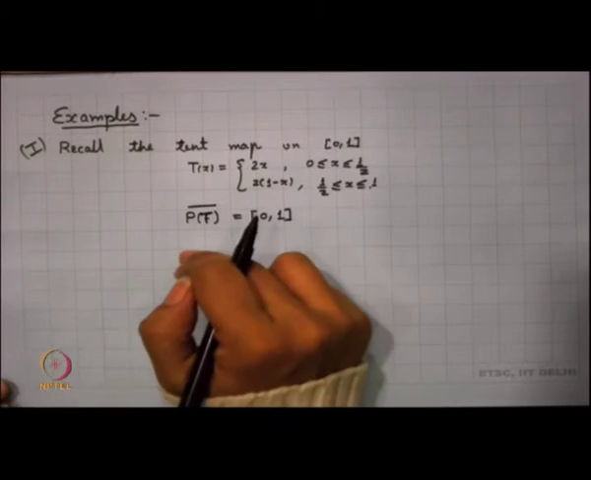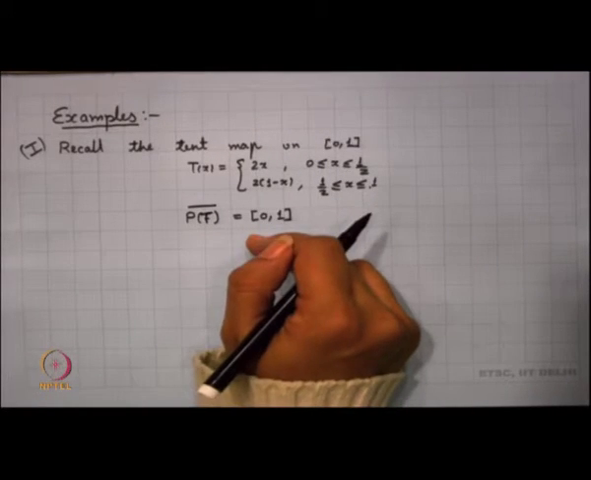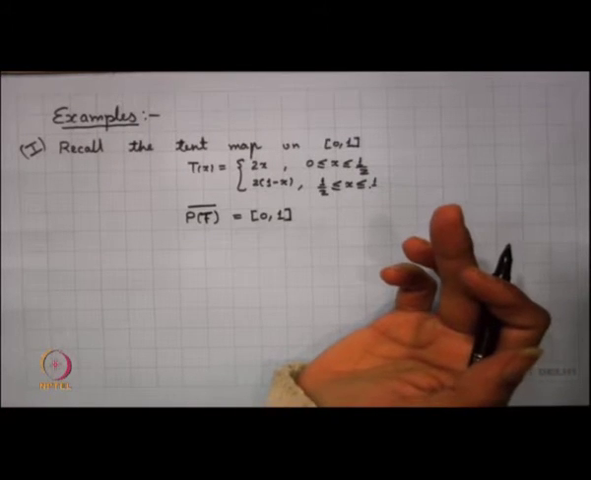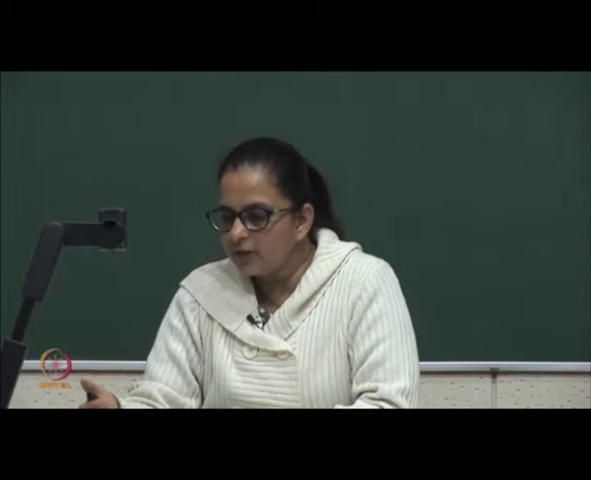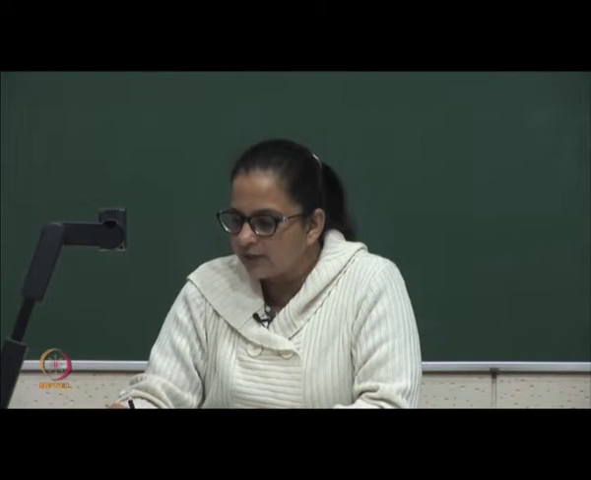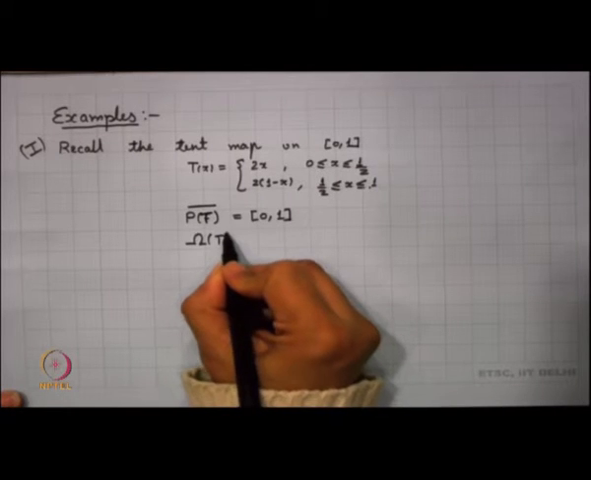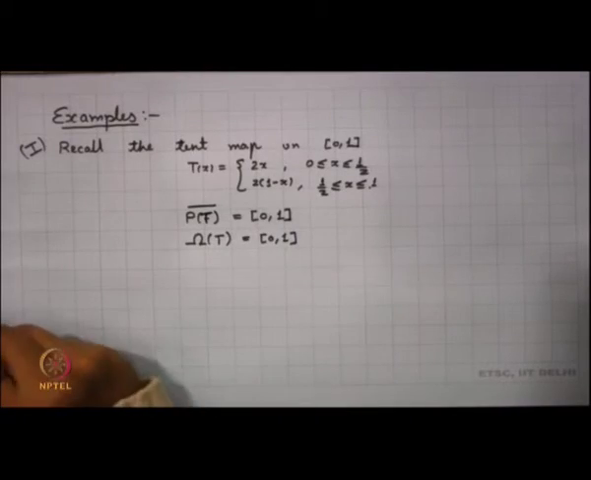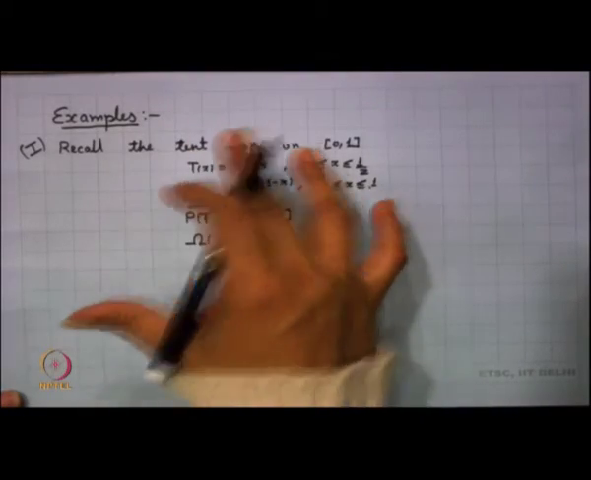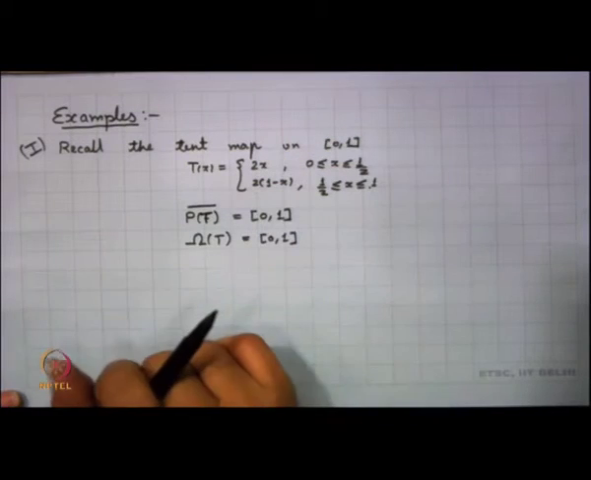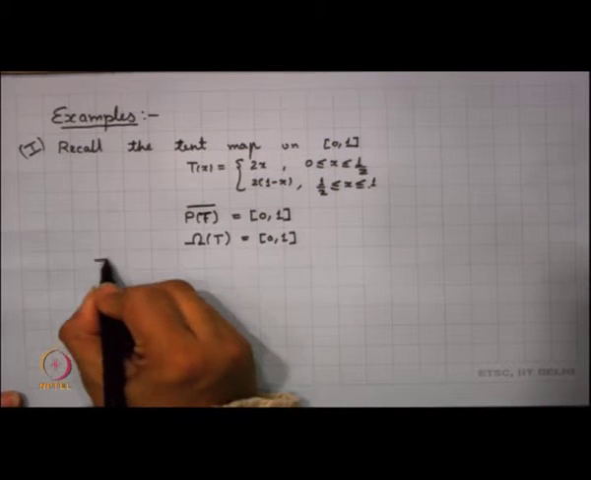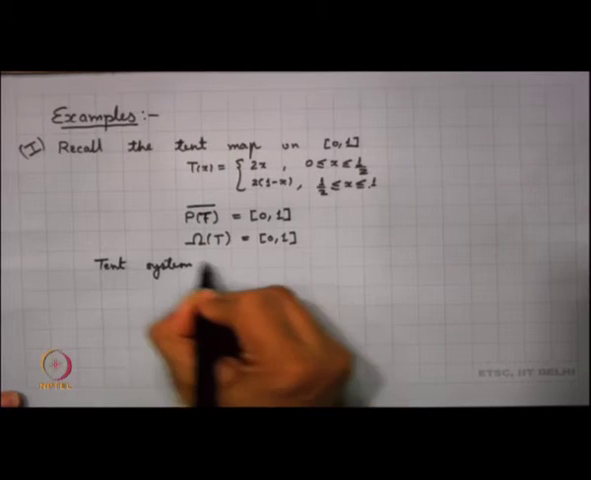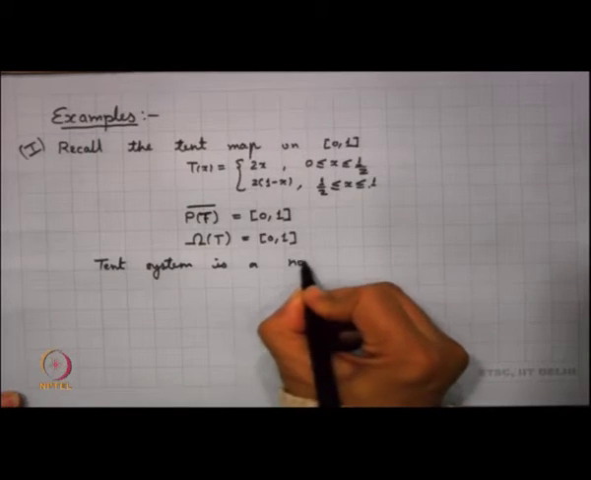Now, since the set of periodic points is dense, periodic points can be considered recurrent points. So, recurrent points are dense. Since recurrent points are dense, we know that in this particular case the set of non-wandering points will be the whole of [0,1]. So, our tent map seems to be a non-wandering system. We can conclude that the tent system is a non-wandering system.